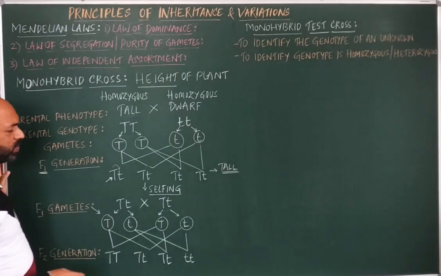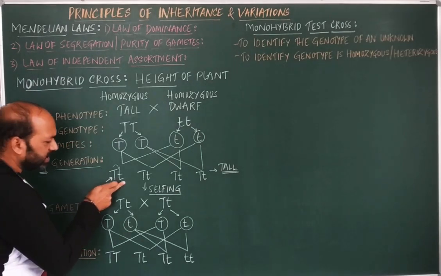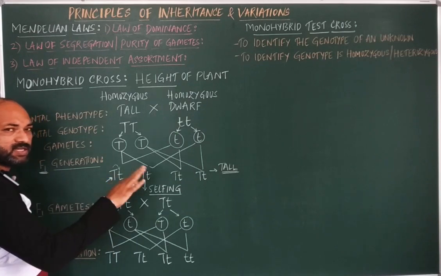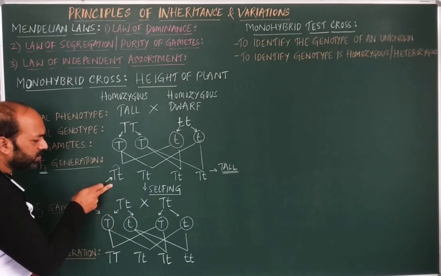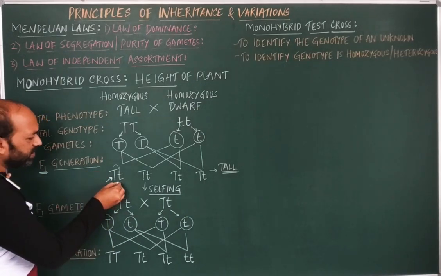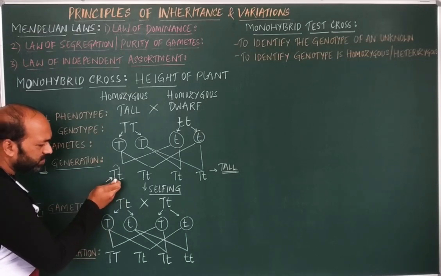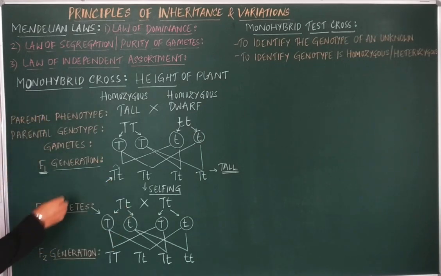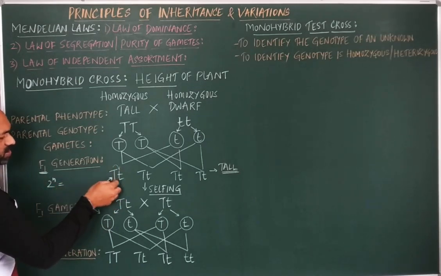So remember one common thing: whenever there is a heterozygous condition, you can determine the number of individuals in the F2 generation based on the genotype present in the F1 generation. That is, when the F1 generation is in heterozygous condition, there are 2 to the power of n gametes, if you consider this as a formula. So how many heterozygous genotypes are there?